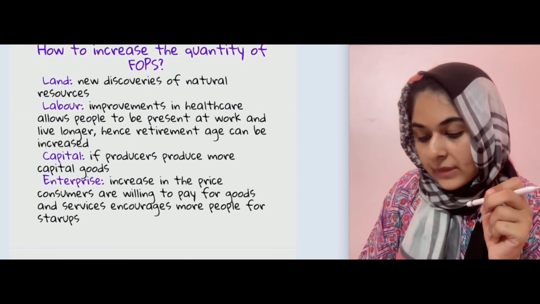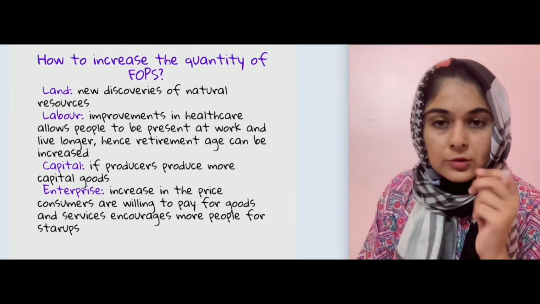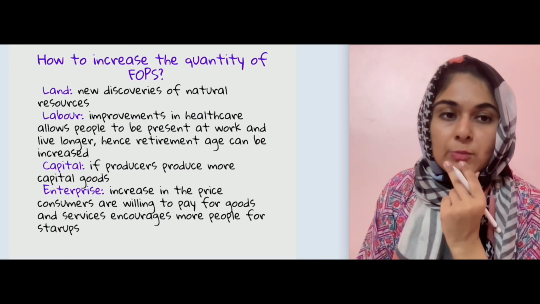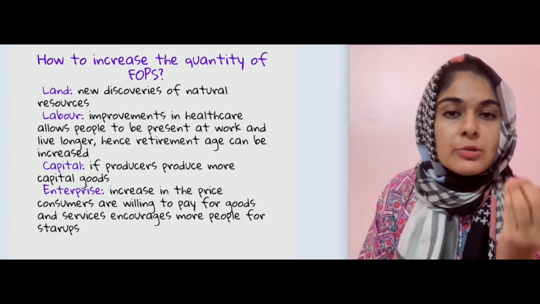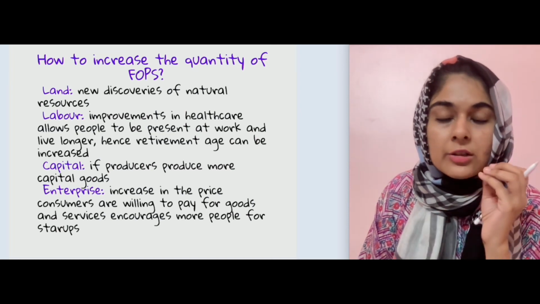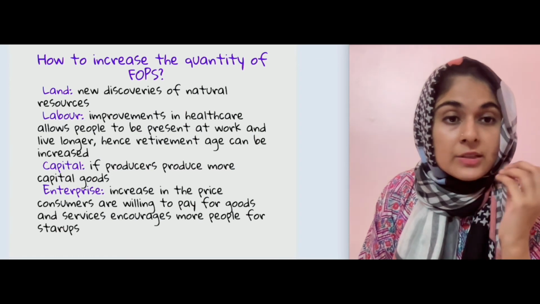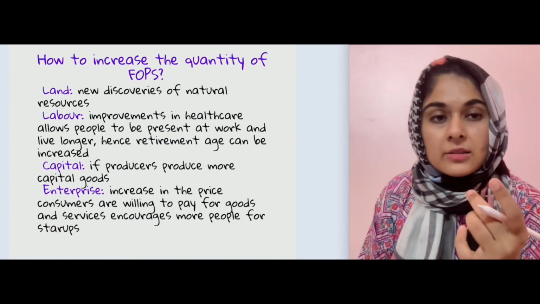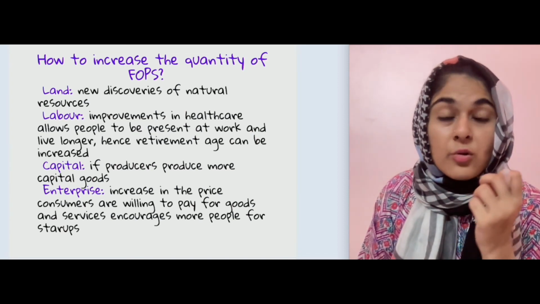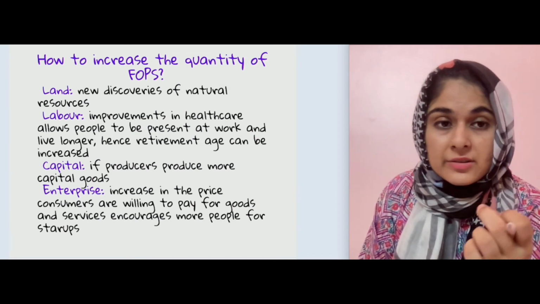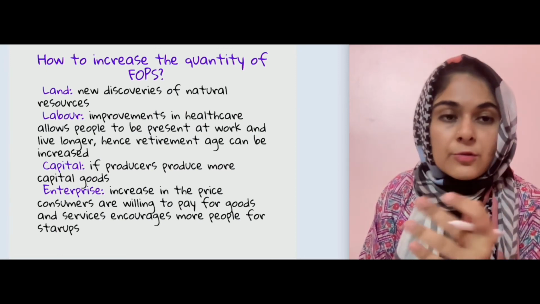And so how do we increase the quantity of the factors of production? So quantity, क्योंकि quantity बढ़ाना भी मुश्किल है, इतना आसान नहीं है. Like here they're saying land, new discoveries of natural resources. So you can discover more natural resources, but discovering natural resources is not easy. You need to invest a lot of money, and a lot of machinery is required, a lot of labor is required in order to actually find out those resources, even if you have them.